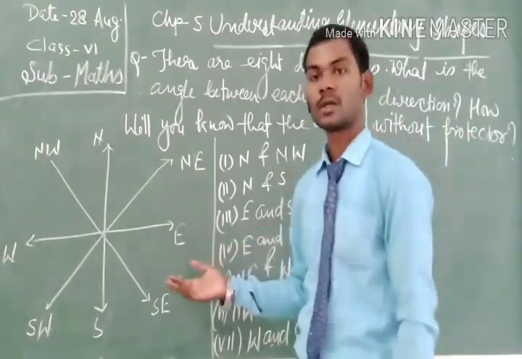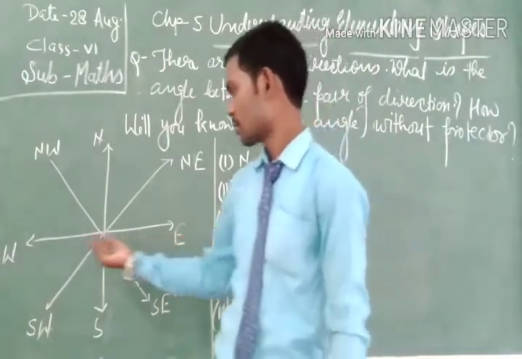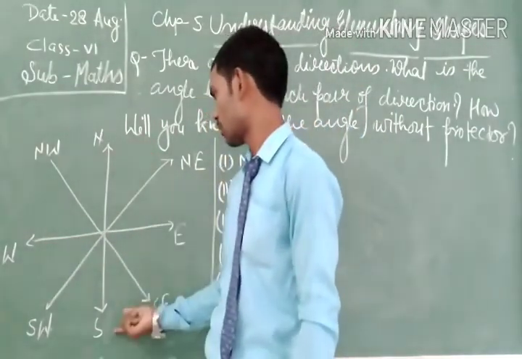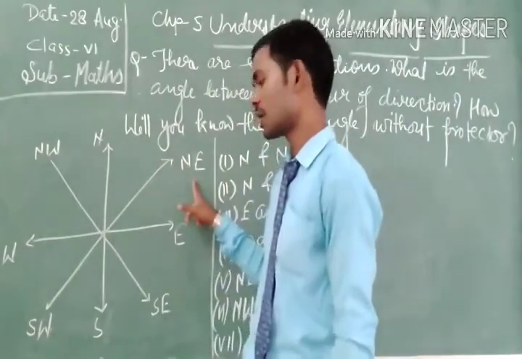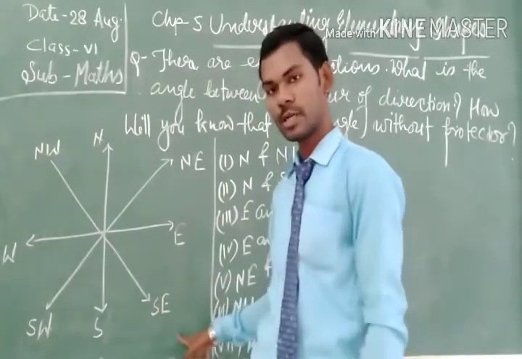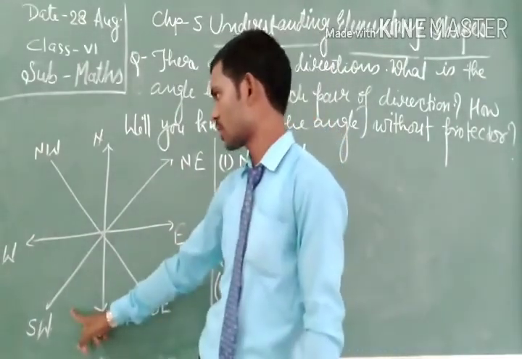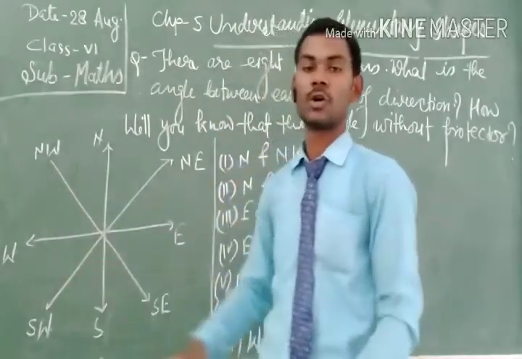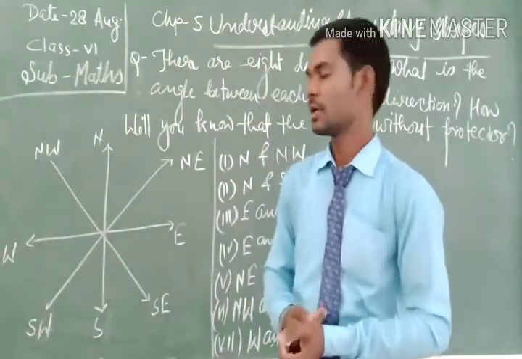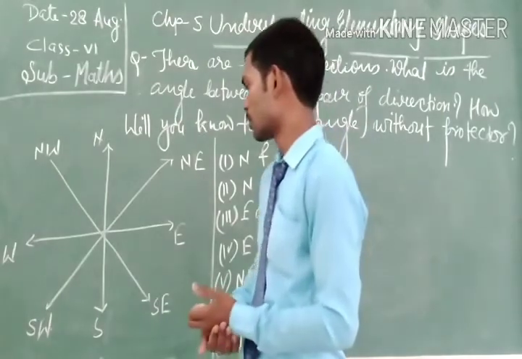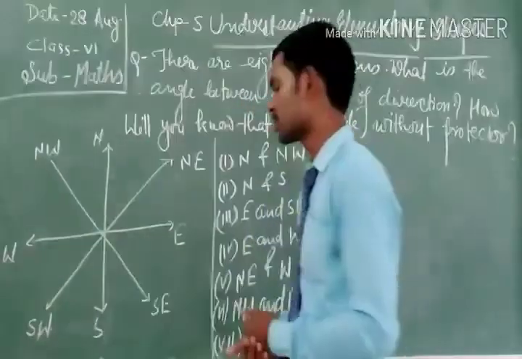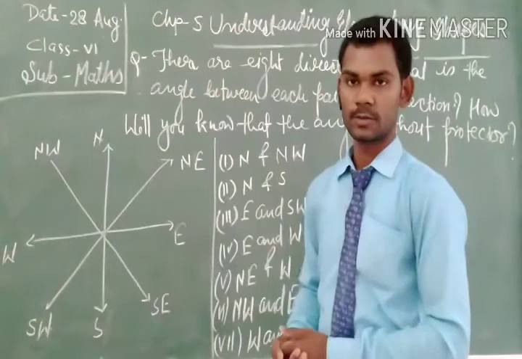This is the direction, that is east, west, north, south. This is the northeast direction. This is the southeast direction, this is the southwest direction, and this is the northwest direction. And here we have to find out the value of the angle formed by two directions.